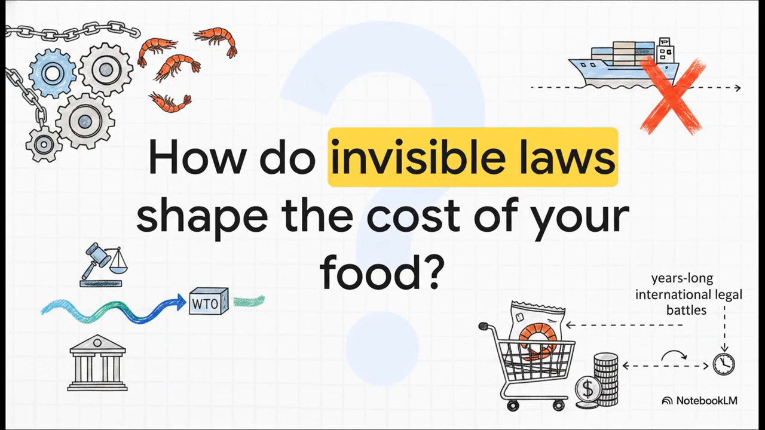If an obscure mathematical rule, applied in a windowless bureaucratic office somewhere, can literally wipe out 60% of a country's export shipments, how deeply do these invisible trade laws shape the cost of the food on your plate every single day? Next time you buy seafood, take a second to consider the years-long international legal battles that determined exactly how it got to your grocery store and what it cost to get there.